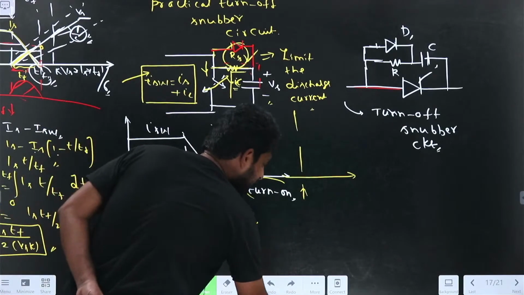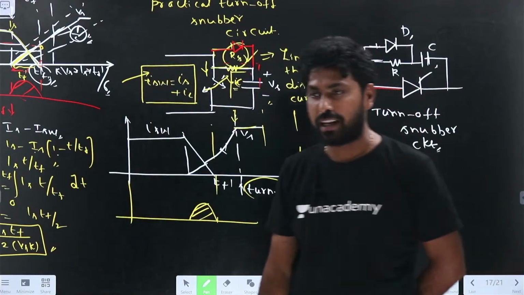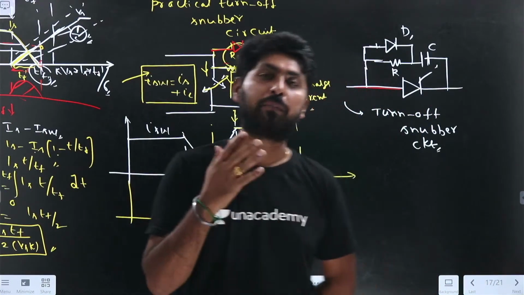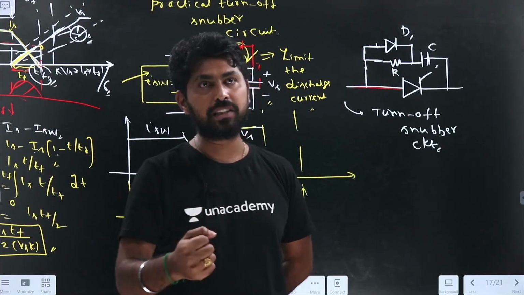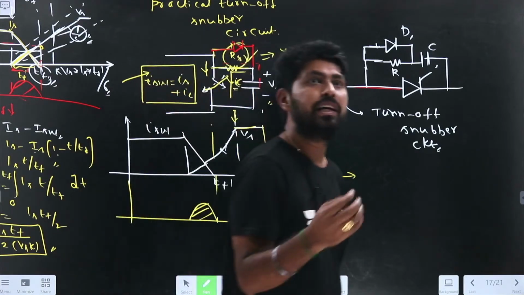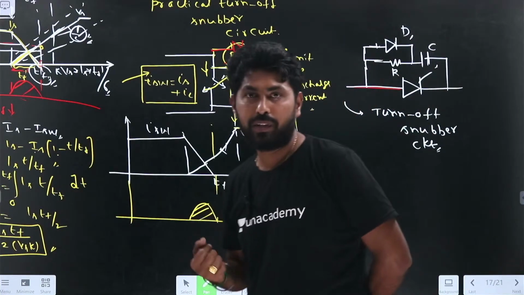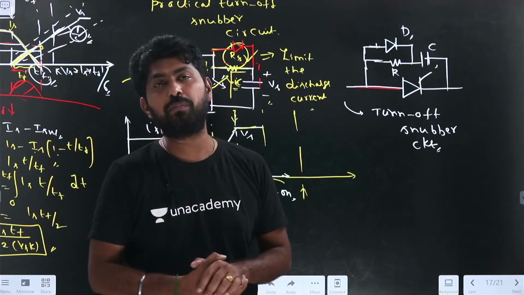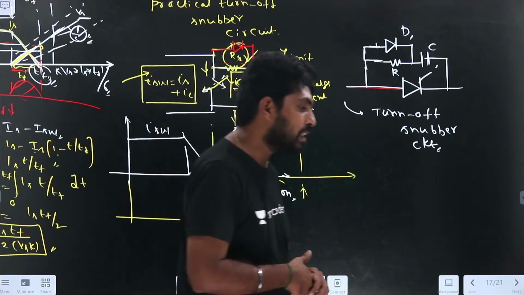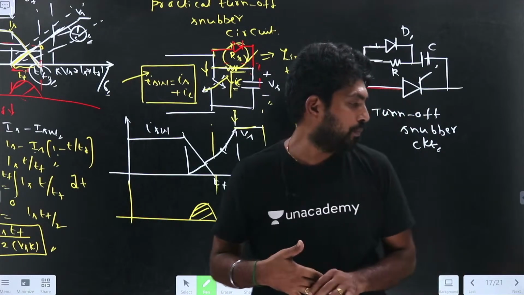Now, is there any change in your statement? At the starting of the lecture, I asked the question, what is the purpose of the snubber circuit? So what did you answer? The purpose of the snubber circuit is to reduce the dV by dt value. Now tell me, at this stage, what is the function of the snubber circuit?